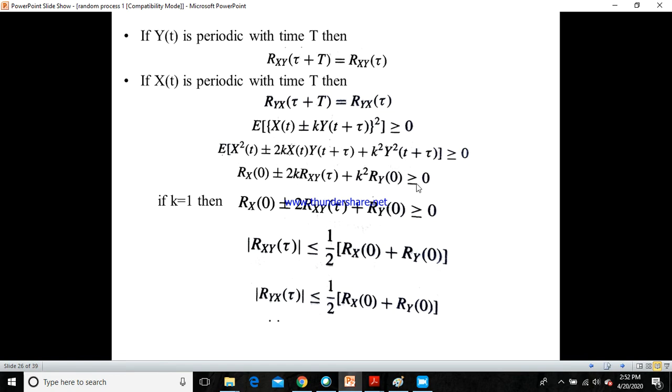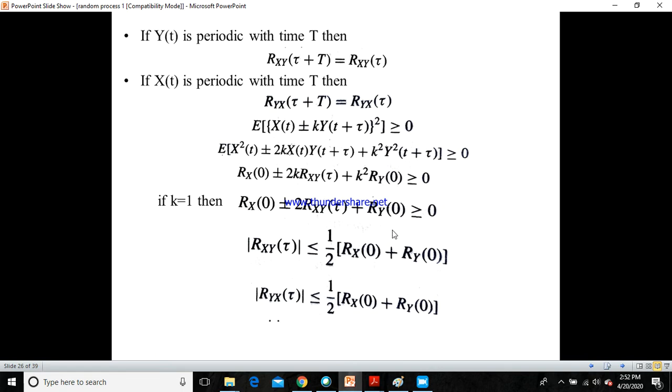We got this term by substituting the expectations which we have seen in the previous slides. If I assume k to be equal to 1, then I get Rx of 0 plus or minus 2 into Rxy of tau plus Ry of 0 greater than or equal to 0.